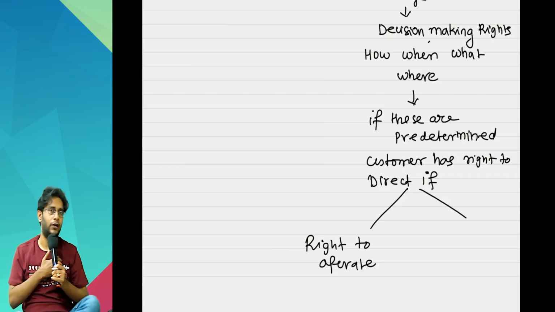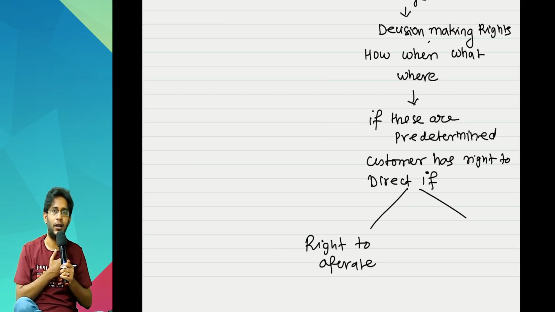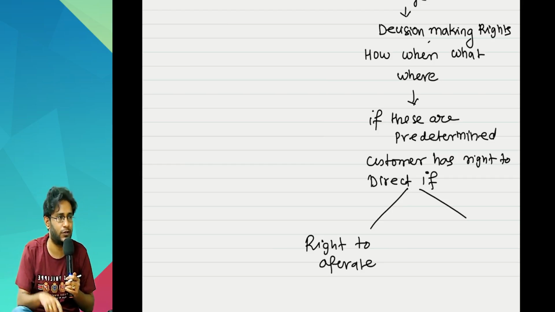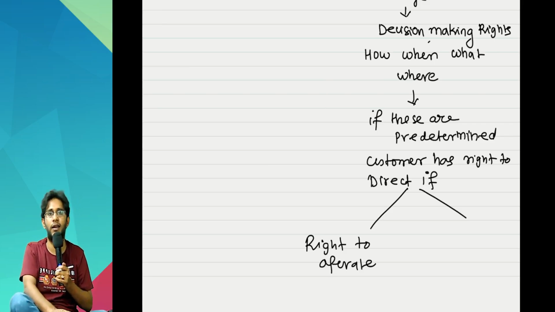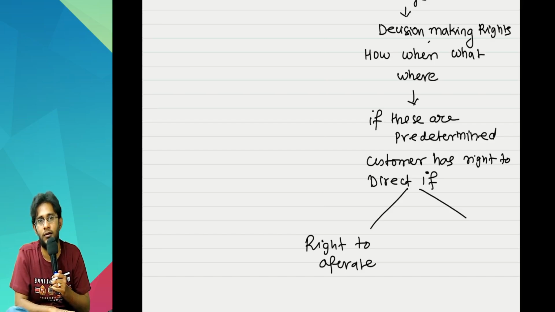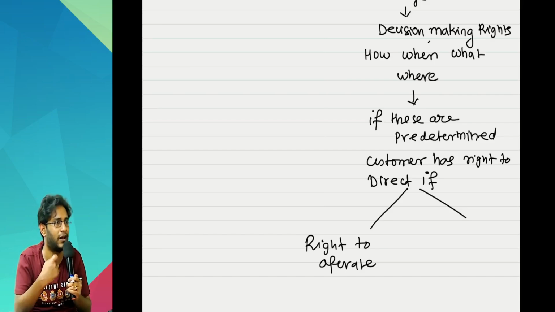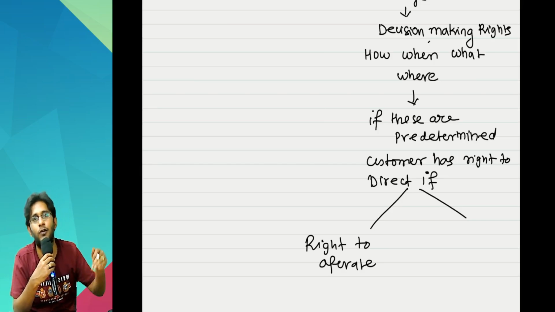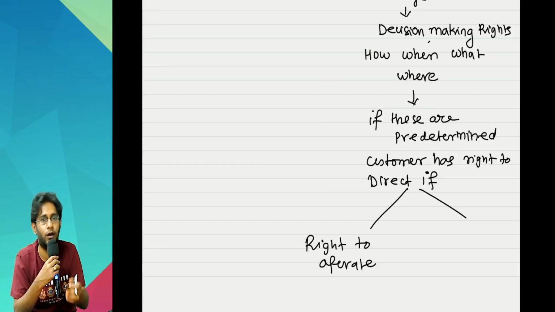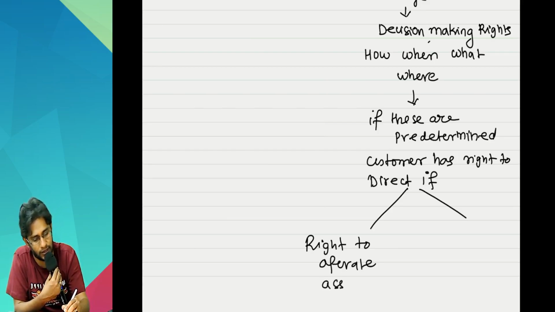Sir, when I say right to operate, that does not literally mean that I physically will go and put on the switch. I can direct somebody else also to go and put on the switch. For example, I take a car on hire for the next 2 years. It does not mean that only I should drive the car. No, I can hire a driver also. So when I say right to operate, it's not like physically I will go and operate. Right to operate the asset.